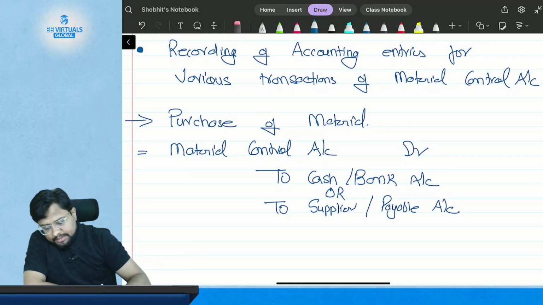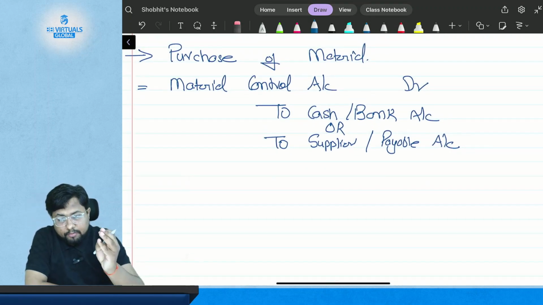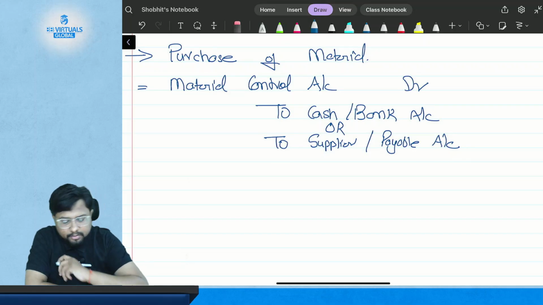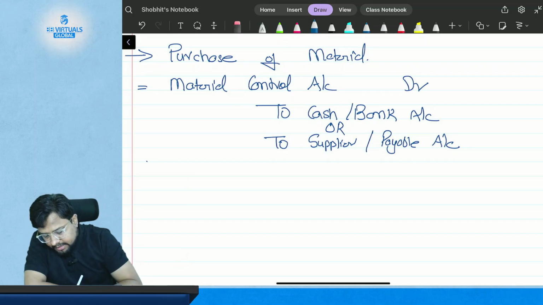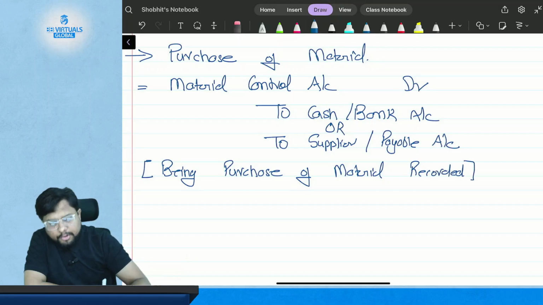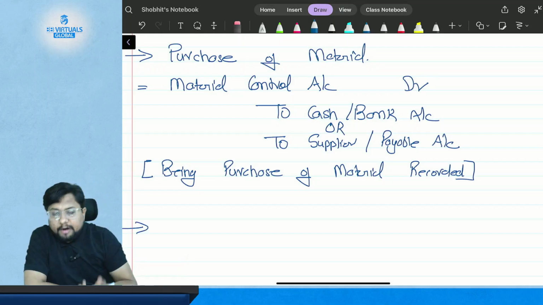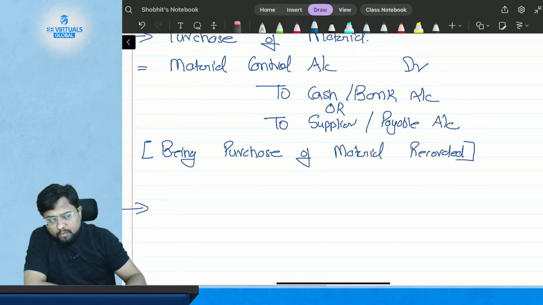Okay, so this is the journal entry when you purchase the material either in cash or on credit. The narration will be: being purchase of material recorded. Simple.